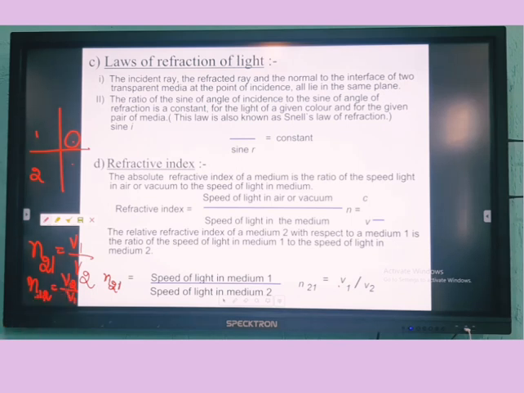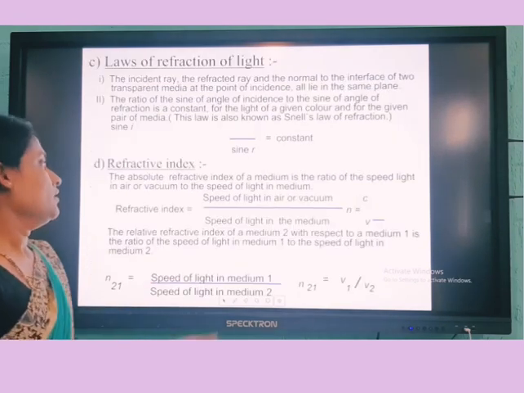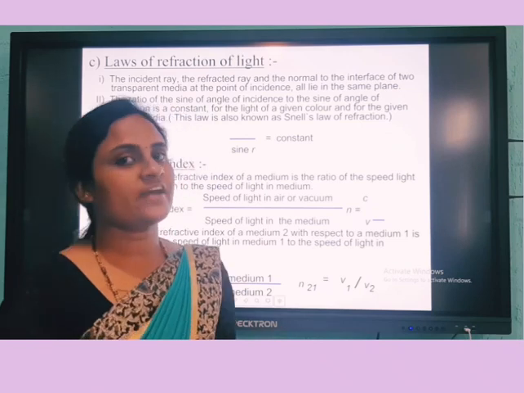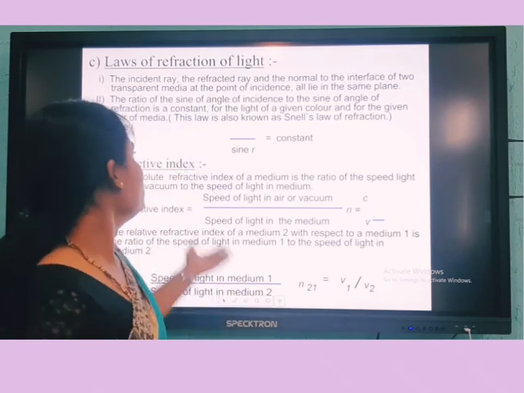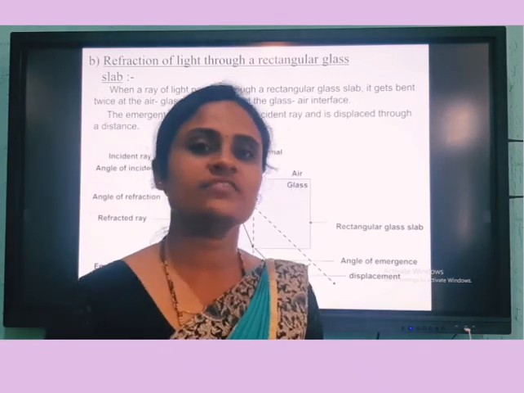Clear? Did you understand what is meant by refraction, the laws of refraction, and refractive index? Clear? There will always be a diagram for this, or they can also ask for the laws of refraction.